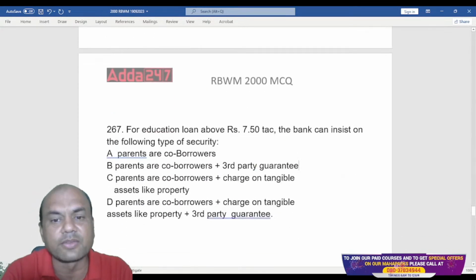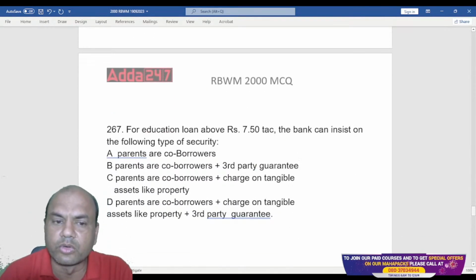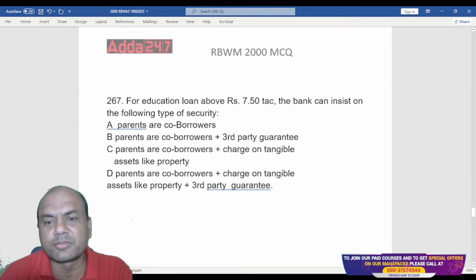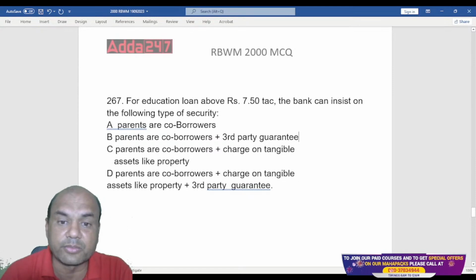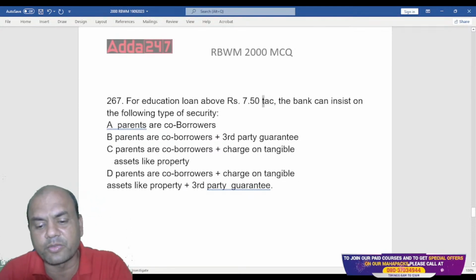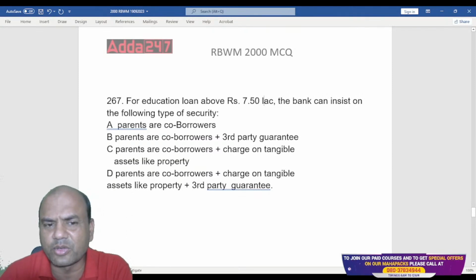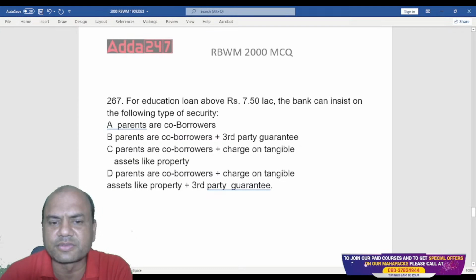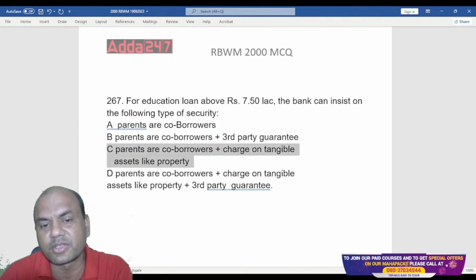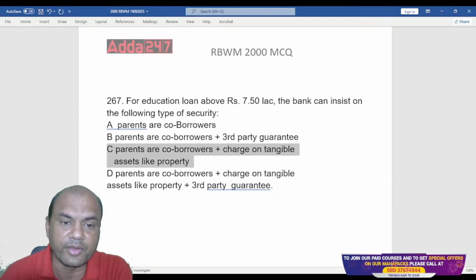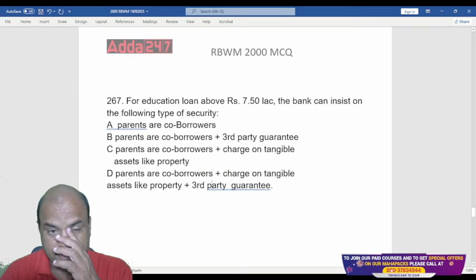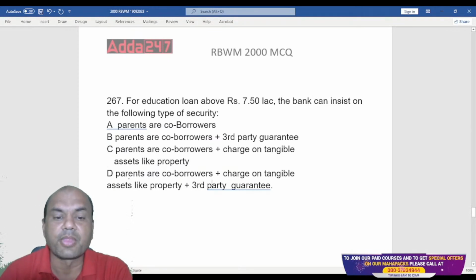Okay, and next one. For loans above 7.5 lakhs, banks insist on what? The answer is all of the above, D. Co-borrowers, parents, then third party guarantee, charge on tangible assets, and all of these. So above 7.5 lakhs, banks take securities. So co-borrower plus fixed assets. Got it? Yeah. Chalo, move on.